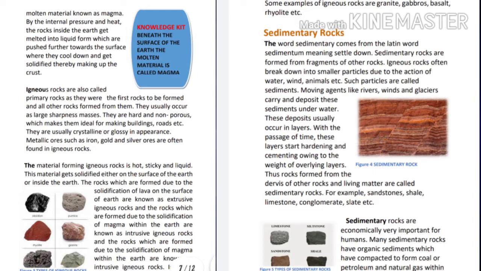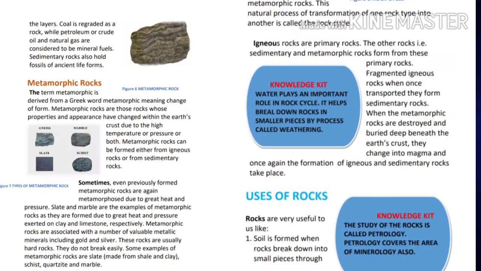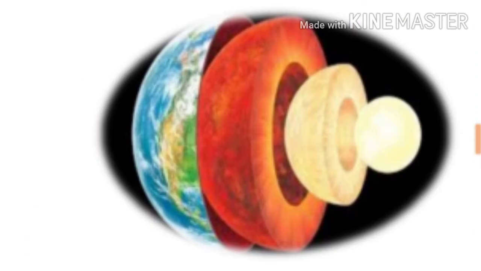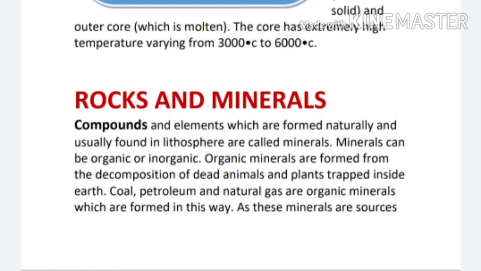In the first part, you learned about three types of layers of earth. The first one is the crust, the second one is the mantle, and the third one is the core, along with the main minerals included in each layer. Now we are going to learn about rocks and minerals. First of all, we want to understand what a rock is.